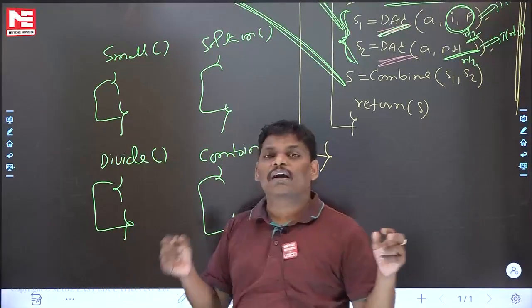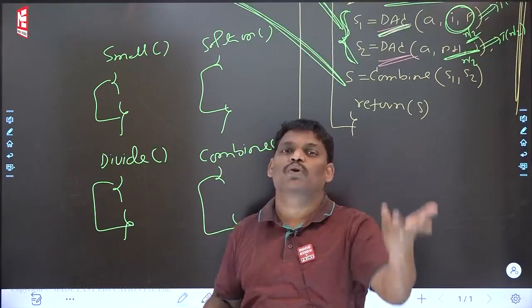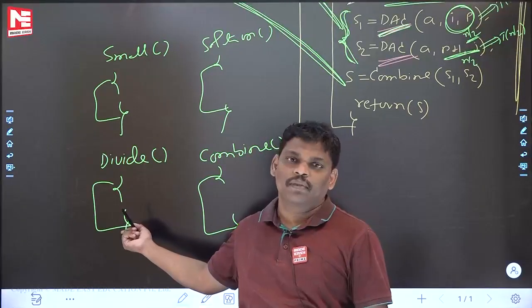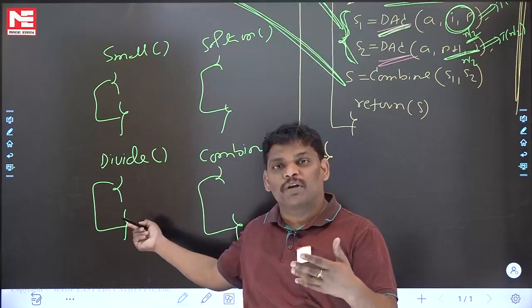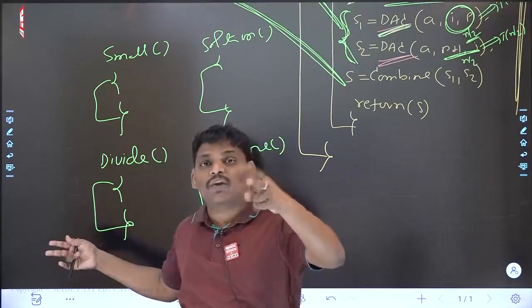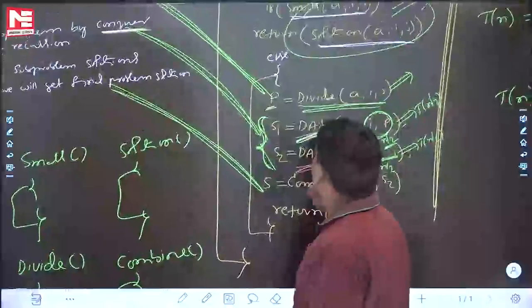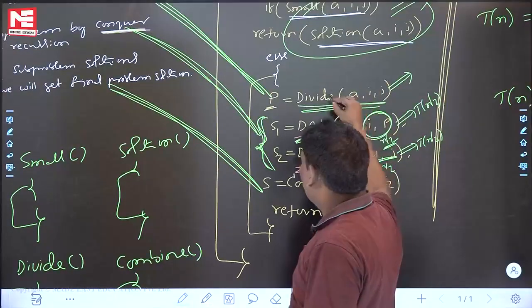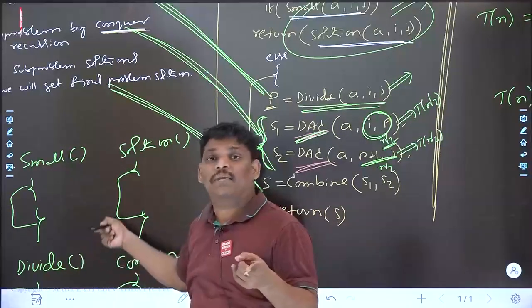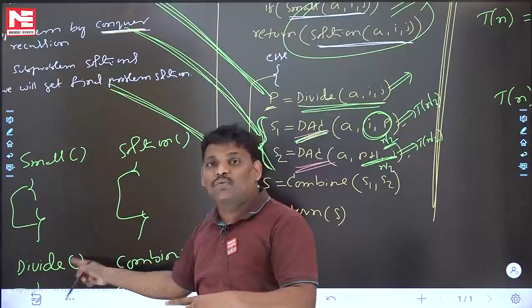Try to remember this: the time complexity of a function depends on what code is inside that function. Inside that function one loop is there, n time. Inside that function no loop is there, constant. Inside that function 2 inner loops are there, maybe n square. Now once again, divide function time complexity: when you say function, code will be there, go and verify. But because it is an abstract algorithm, I have not written anything. It depends upon the problem. It is an abstract algorithm, no code is there.